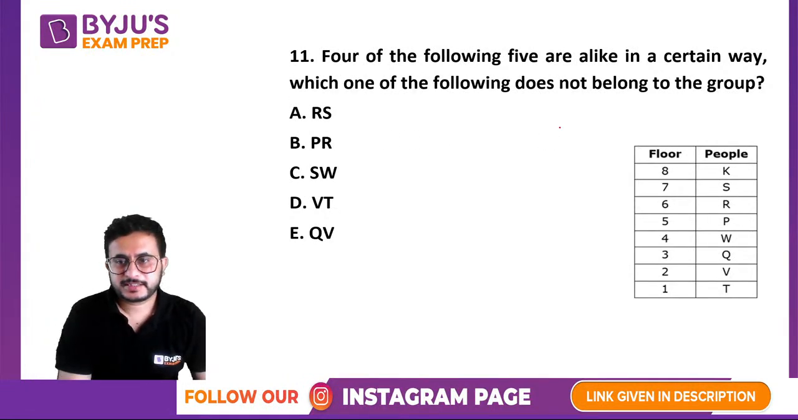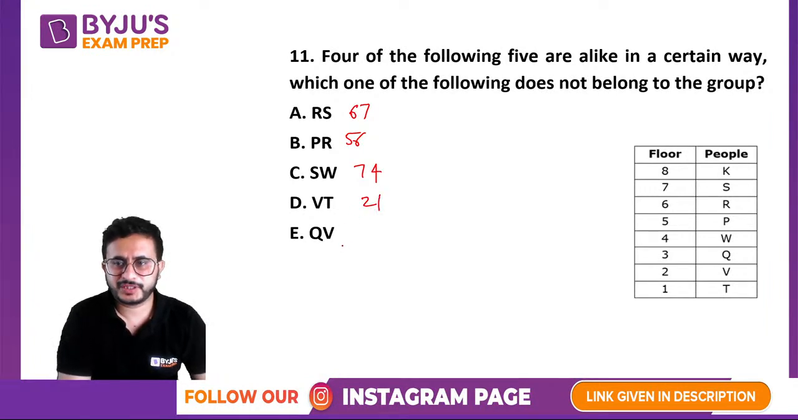So RS, if we see, is 6 and 7, PR is 5 and 6, SW is 7, 4, VT is 2, 1, and QV is 3, 2. So that is obviously the odd one out, right? All others are neighbors.